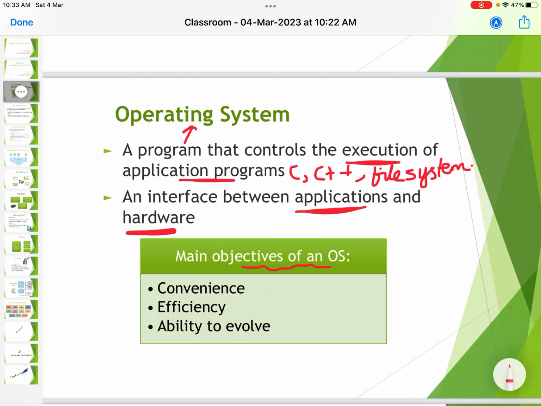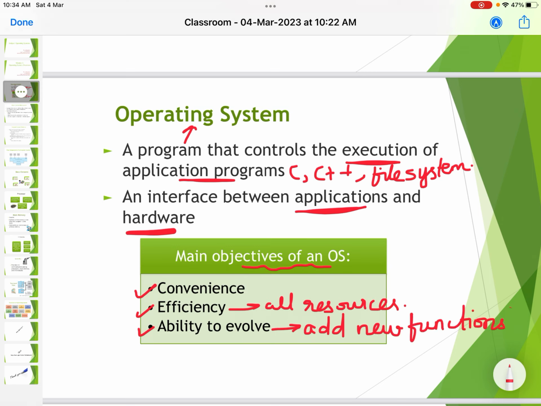Main objectives of the operating system. Operating system is convenient to use. It is very much efficient. That means your user can utilize all the resources very much efficiently. It has the ability to evolve. That means you can add new functions in the operating system without disturbing the old services in OS.